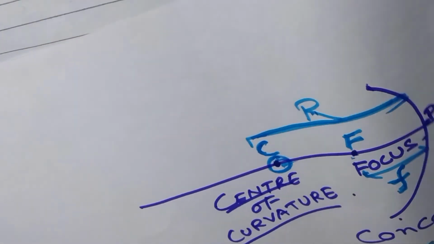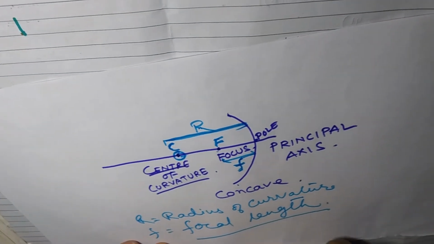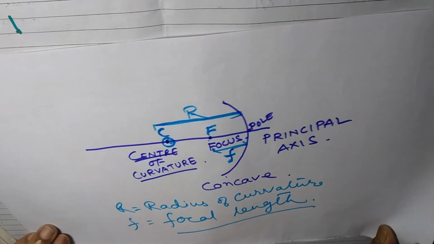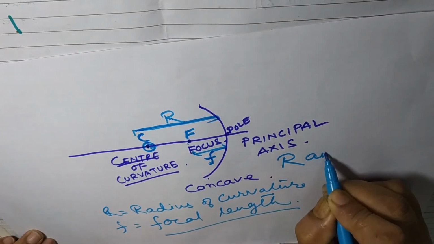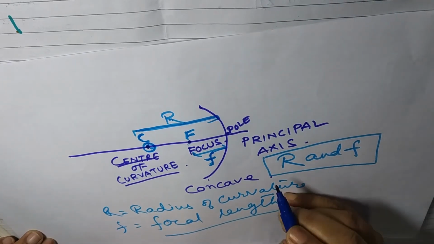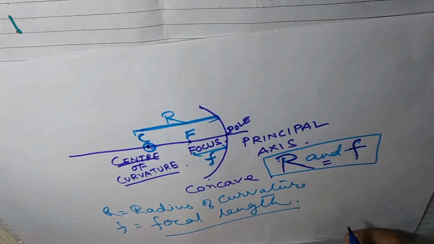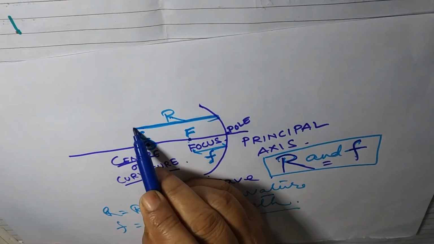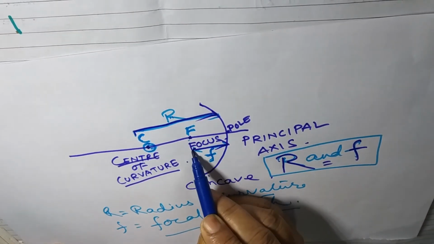And now we will see one very important point here. There is a relation between R and F. The relation is that this distance is equal to twice this distance.